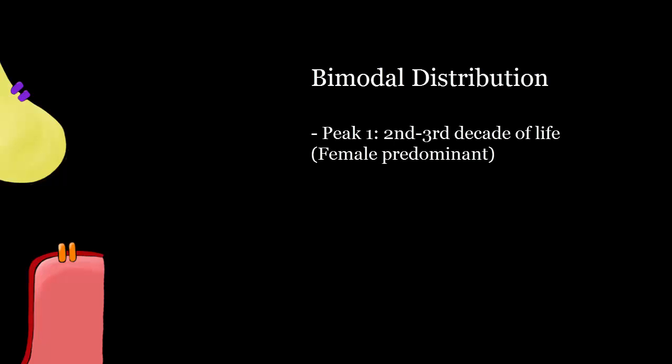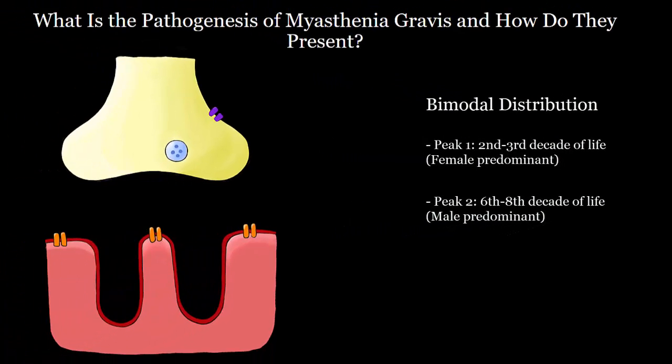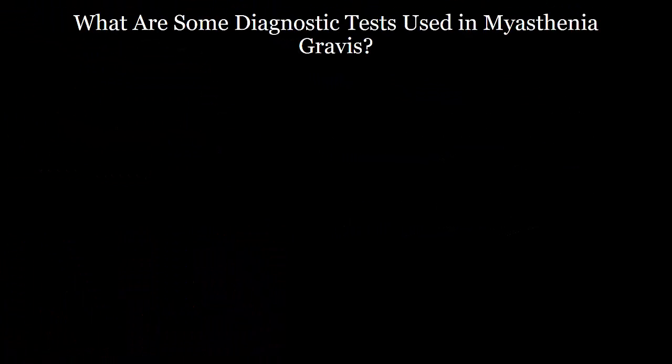Note that this disorder can affect patients of any age. However, there seems to be a bimodal distribution, with the first peak being around the second to third decade. In this patient population, it's female predominant, and with the second peak being at the 6th to 8th decade, which is male predominant. There are tests that we can perform that can further support our clinical suspicion of a patient having myasthenia gravis. Bedside tests include the ice pack test and the edrophonium test, also known as the tensilon test.